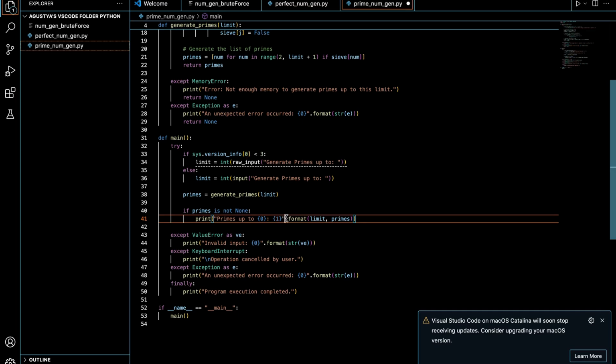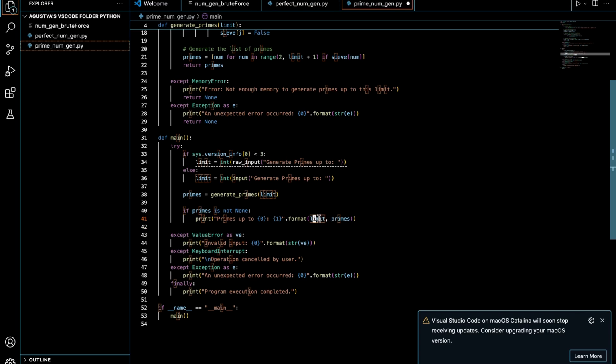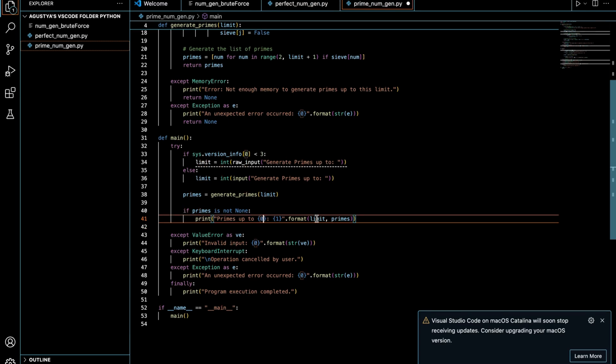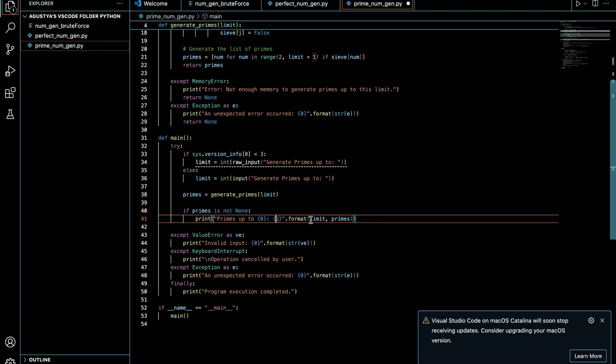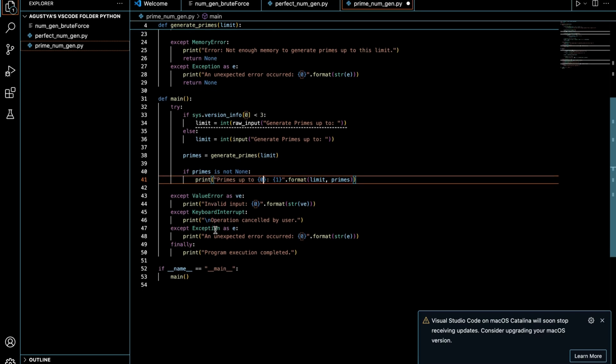So when it puts dot format limit primes, I'm pretty sure the index of here matches these numbers, because I coded this like 2 weeks ago. So 0 index, this is 0, 1 index, this is 1. So the amount of primes is going to show here, limit is going to show here. So much harder in Python 2 though.